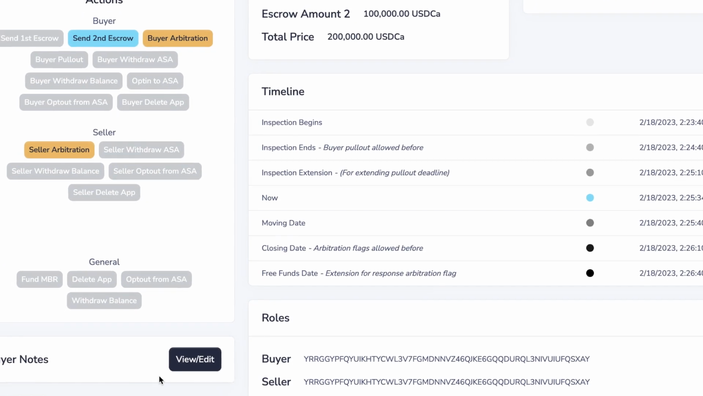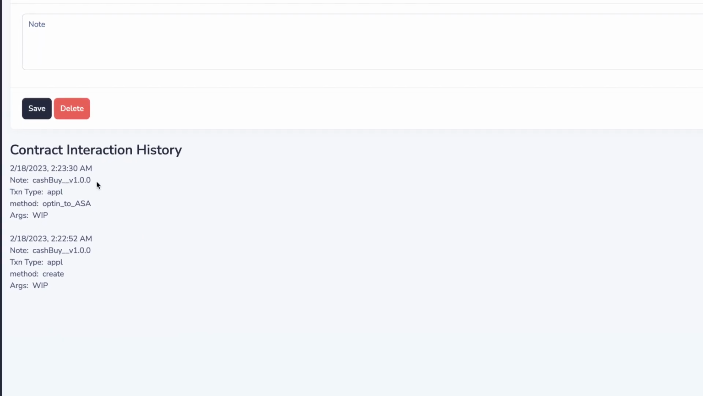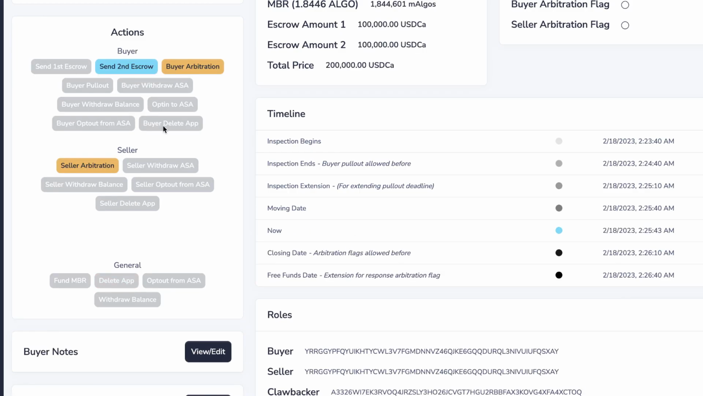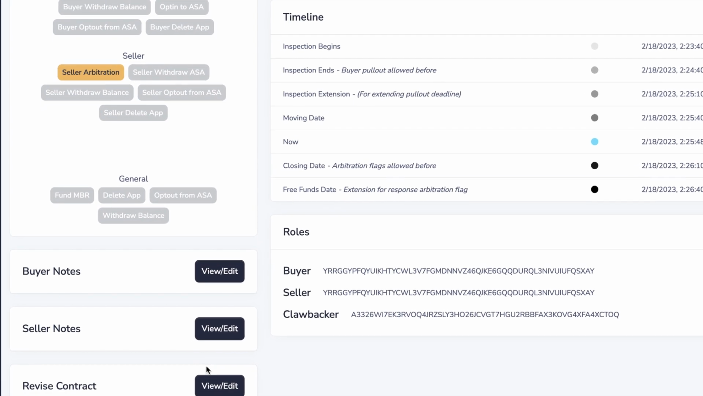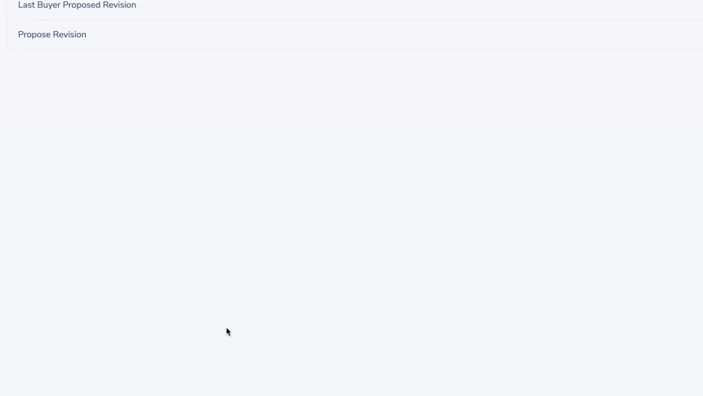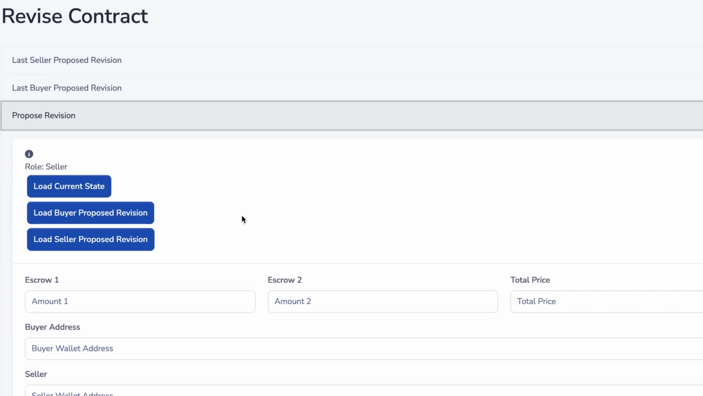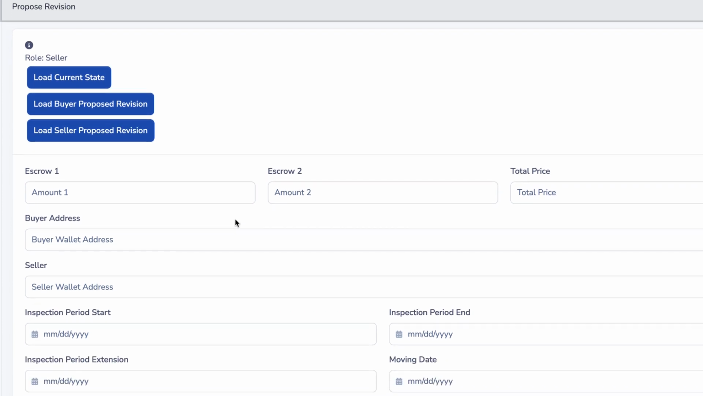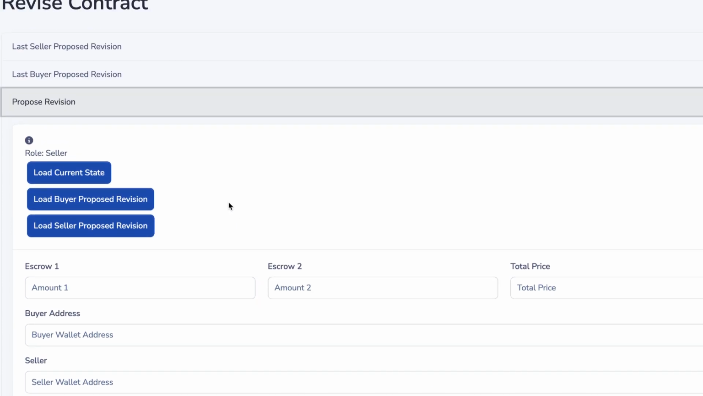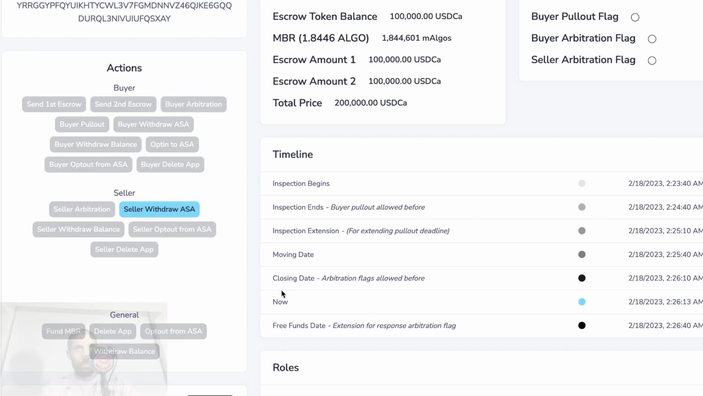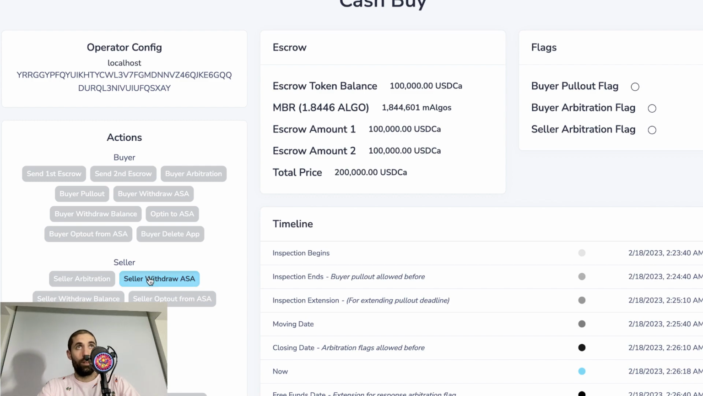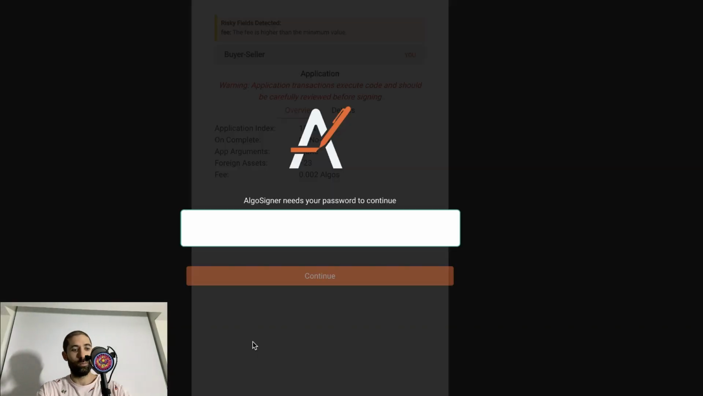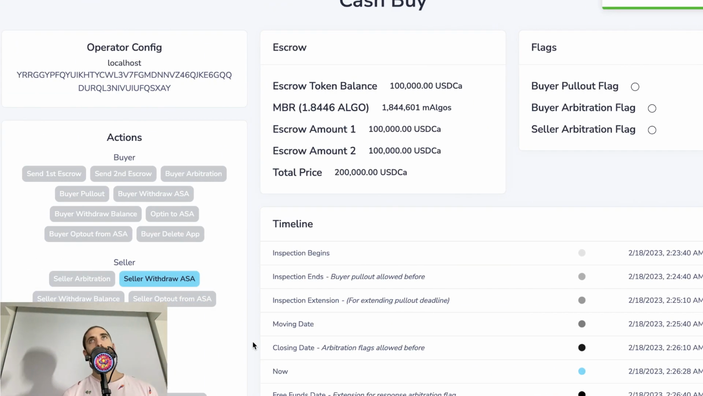So the seller can leave notes all along the way to cover their tracks in case the buyer wants to be crazy and actually try to go to court. The buyer can request a contract revision to give themselves more time to raise the necessary funds. Maybe the seller will agree, maybe not. Because the funds weren't raised in time, the seller will be able to withdraw the first escrow payment.